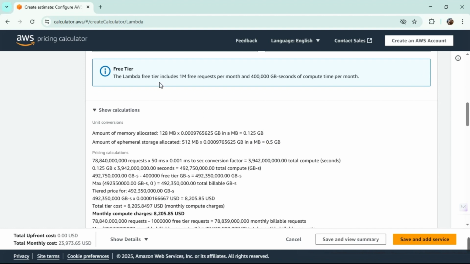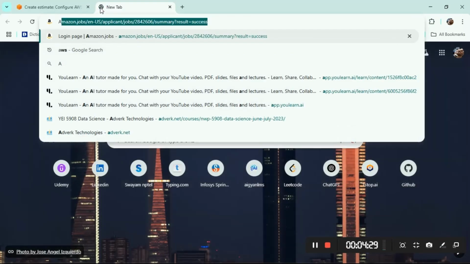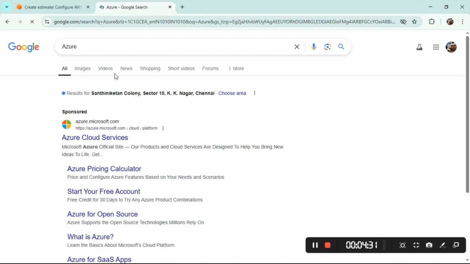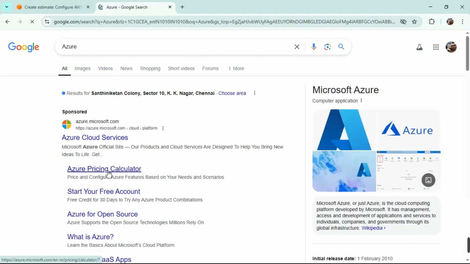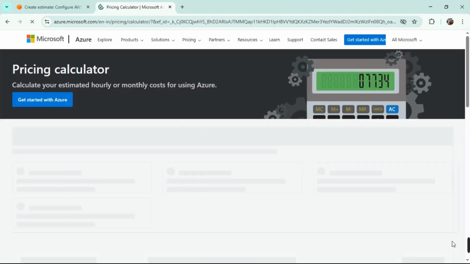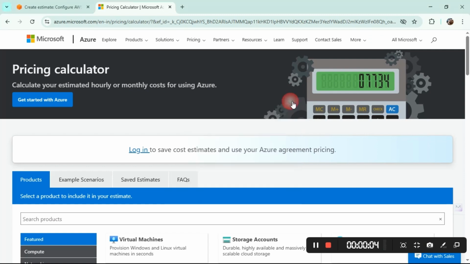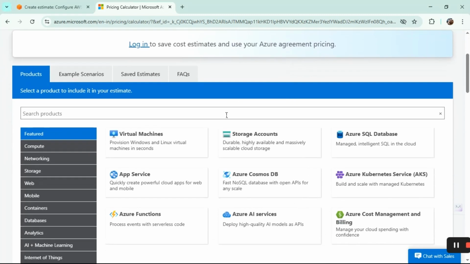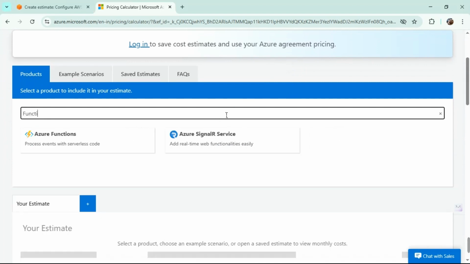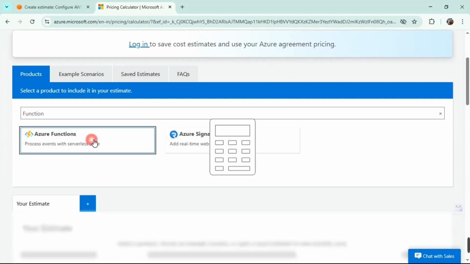Now let's move on to Microsoft Azure. It won't be taking a lot of time. Let's go to the pricing calculator. The page is going to look like this, an online survey. Just skip all of this. We don't want to see all of this. Go to functions. Yeah, here.